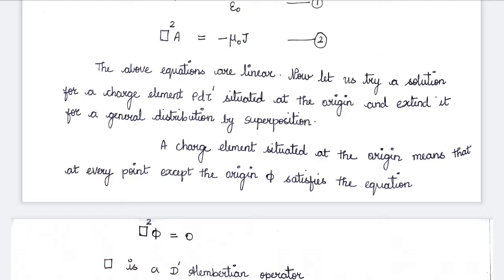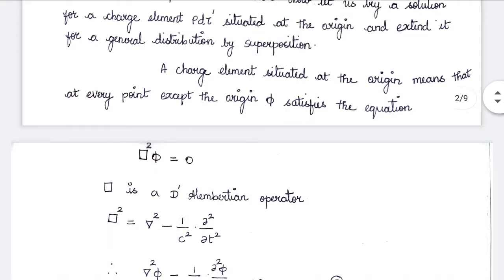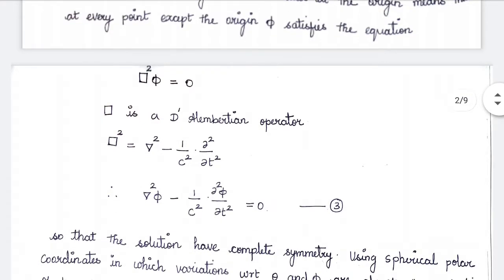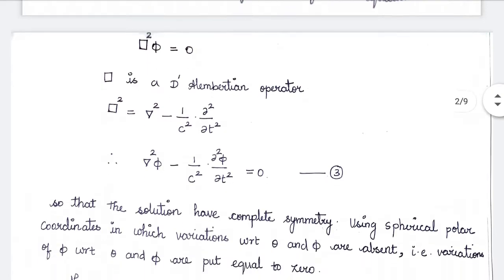At every point except the origin, the scalar potential phi satisfies the equation: box square phi is equal to 0. This box is the D'Alembertian operator, given by del square minus 1 by c square into dou square by dou t square. So, del square phi minus 1 by c square into dou square phi by dou t square is equal to 0.